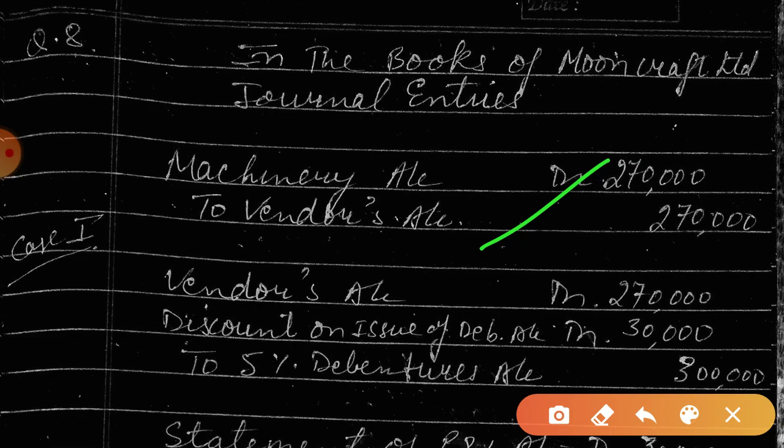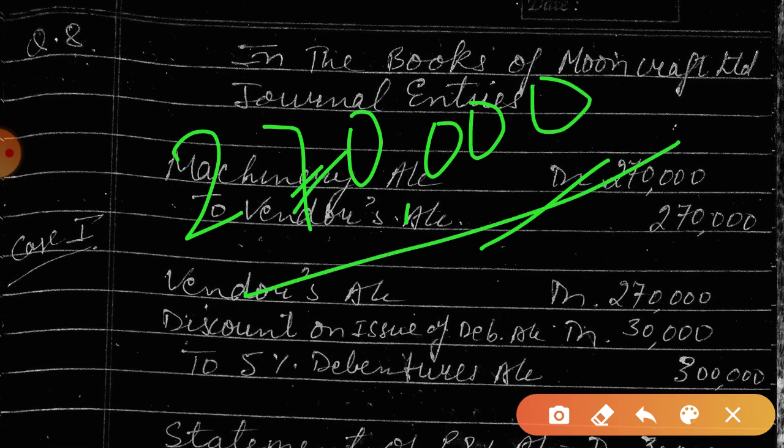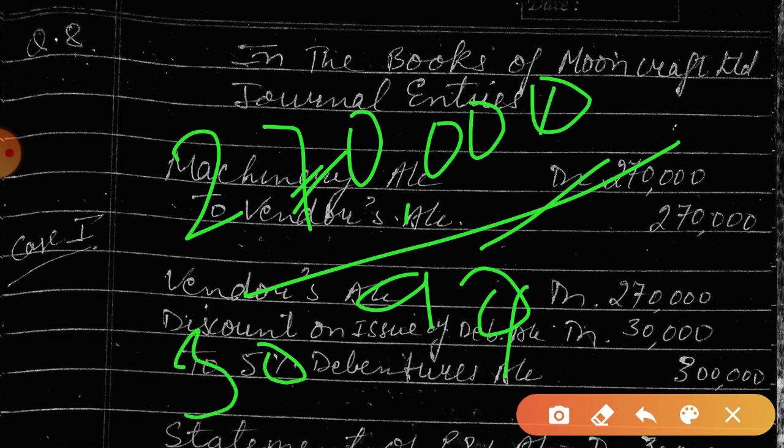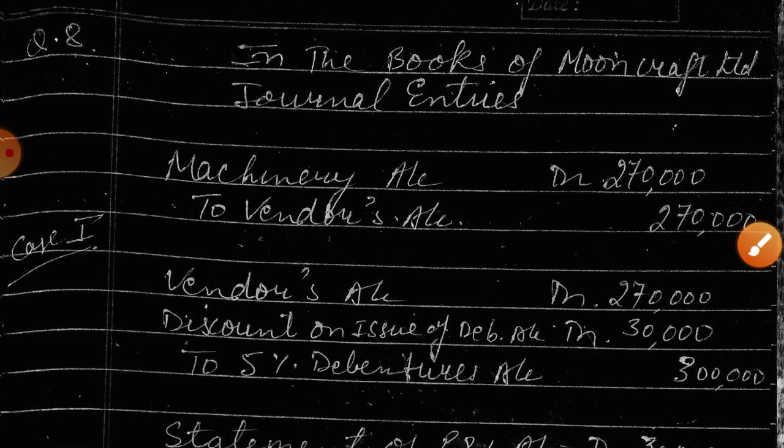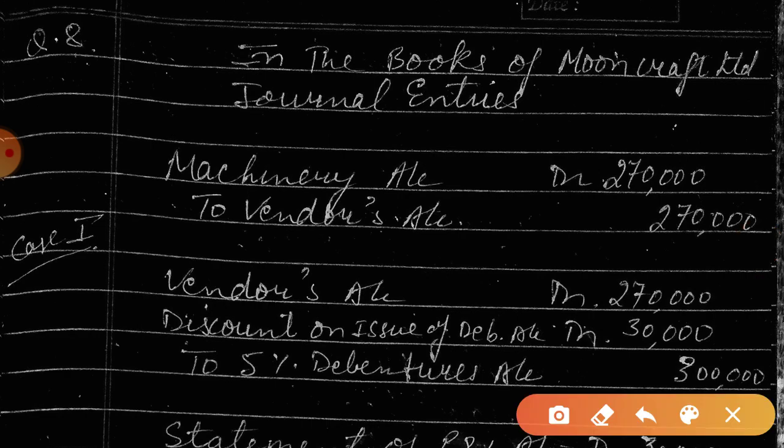Now in the first case, when the debenture was issued, how many debentures do we have to issue? 2,70,000 divided by 90, that means 3,000 debentures are to be issued in the first case. So vendor's account debit, discount account debit, to 5% debentures account.